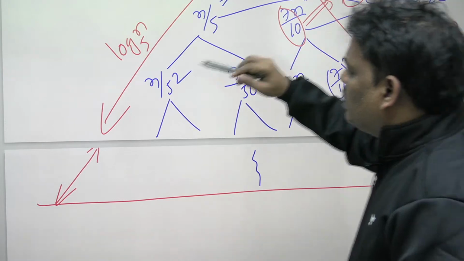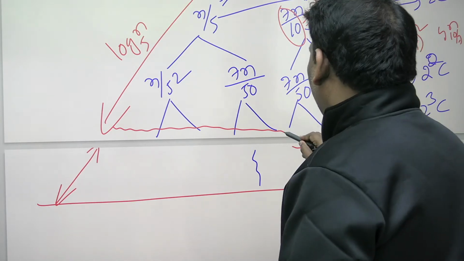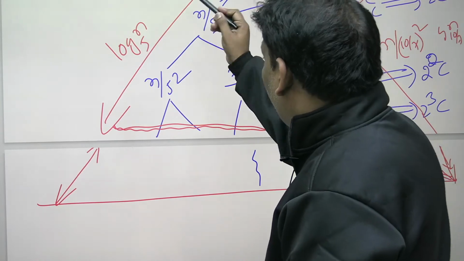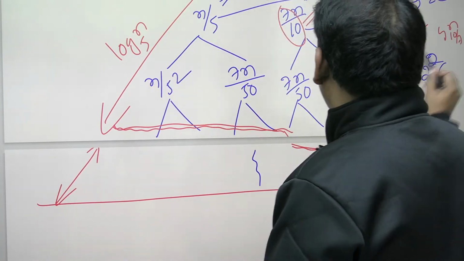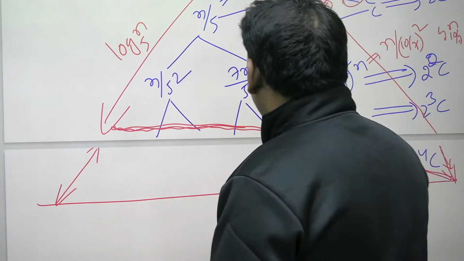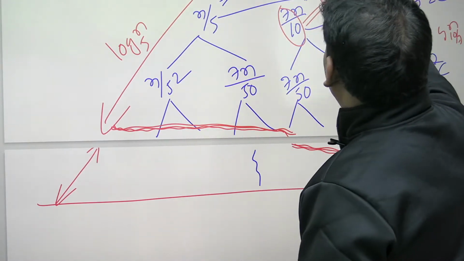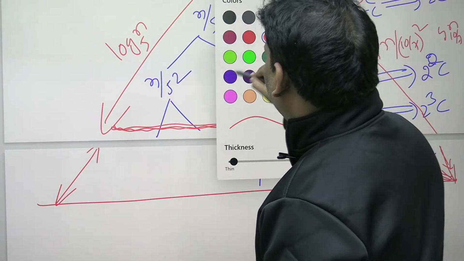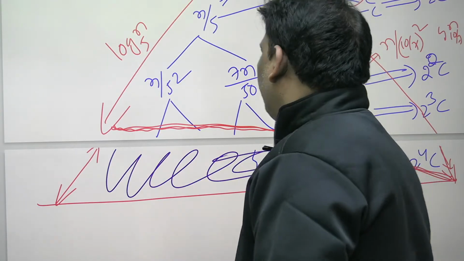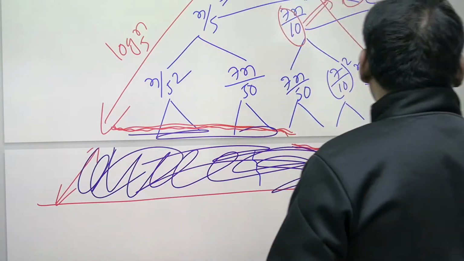Let us assume this diagram is closed like this. This is the original diagram. Left is closed here, because of divide by 5, it closed earlier. Divide by 10 by 7 means dividing by a smaller number, so more levels. Actually, it closed here like this. But this area I have taken extra. This area you have taken extra. Because of this extra, it became an upper bound.